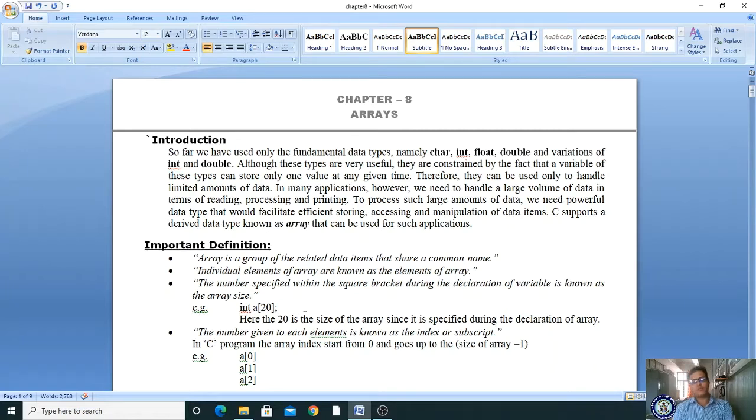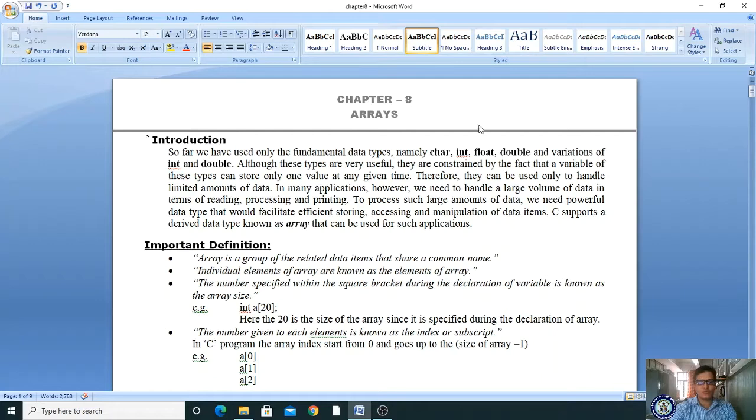And next we are moving to chapter 8. This is also a very important topic. Now our next topic is arrays. Till now you have been using variables. Variables have their own limitations. So why are we using these arrays? Please observe the introduction here.